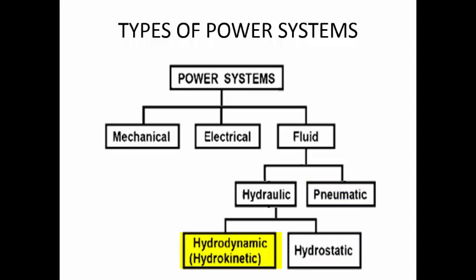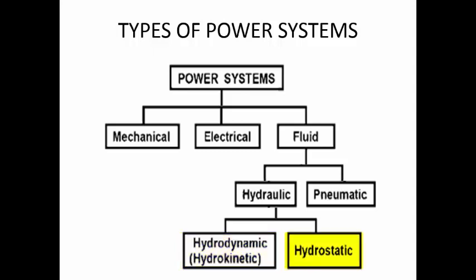In hydrodynamic systems, the power transfer takes place because of the high velocity of the fluid. The example can be a hydraulic turbine. You have a nozzle, and through the nozzle you get a high velocity jet which impacts on the vanes of the turbine and causes the rotation.